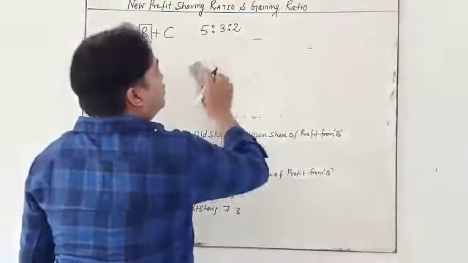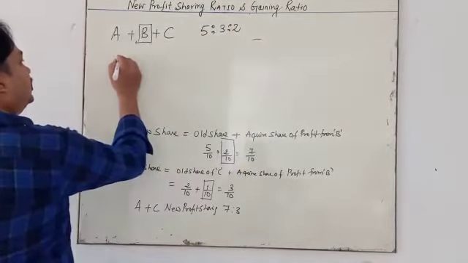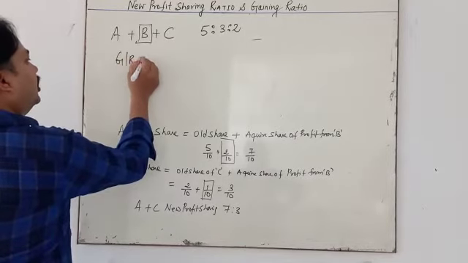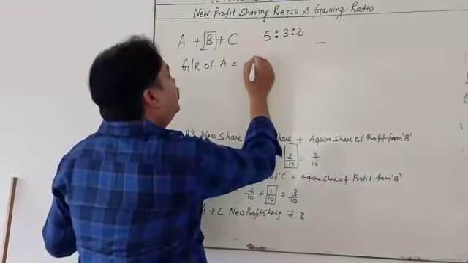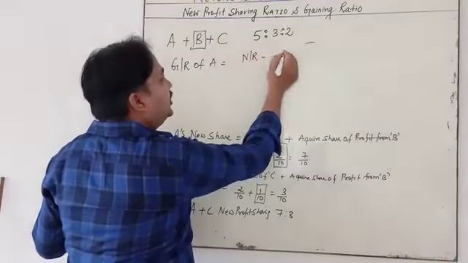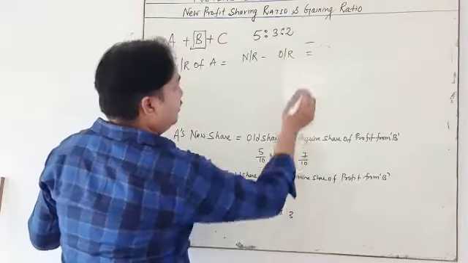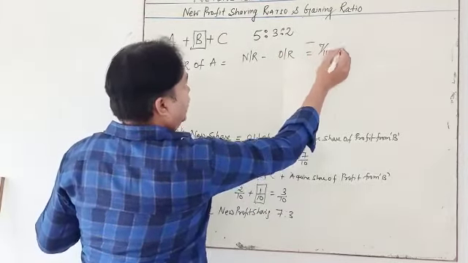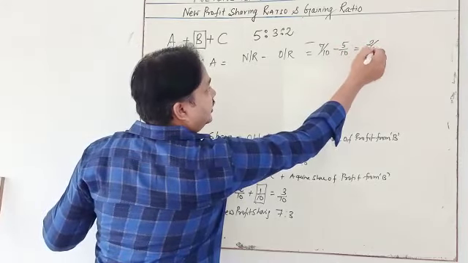Gaining ratio of A is equal to new ratio minus old ratio. So what is the new ratio here? 7 by 10 minus 5 by 10. What do you observe? 2 by 10.